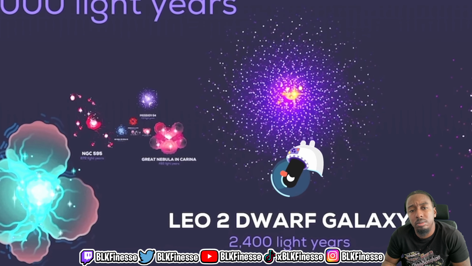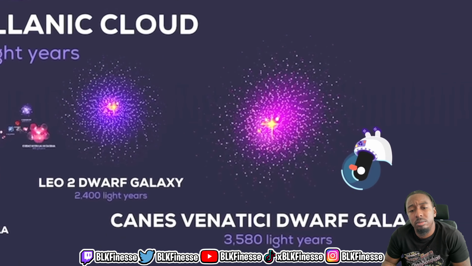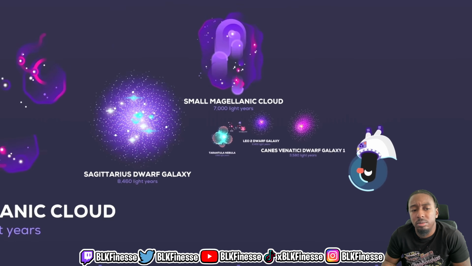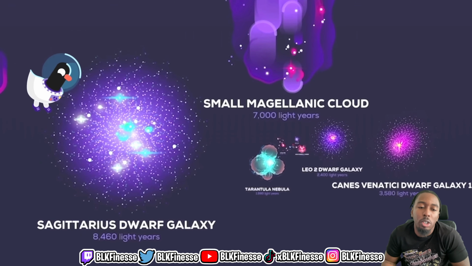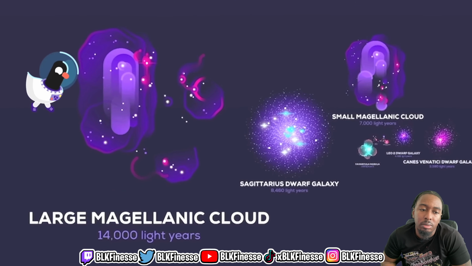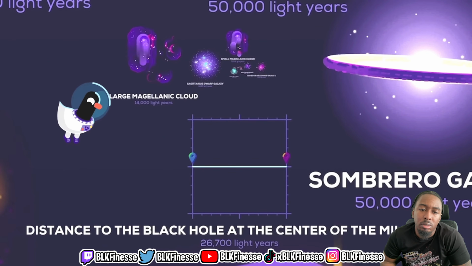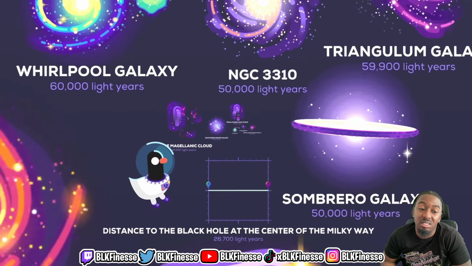Leo 2 dwarf galaxy, 3,580 light years. Canes Venatici Dwarf Galaxy 1, 3,580 light years. Small Magellanic Cloud, 7,000 light years. Sagittarius Dwarf Galaxy, 8,460 light years. Large Magellanic Cloud, 14,000 light years. Distance to the black hole at the center of the Milky Way, 26,700 light years.